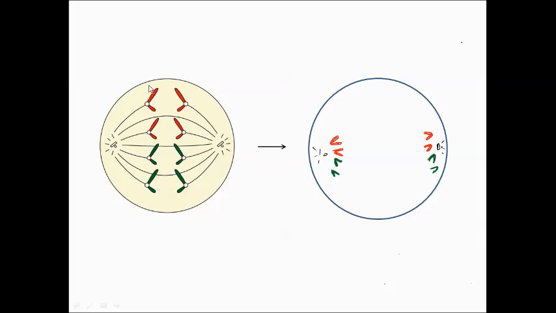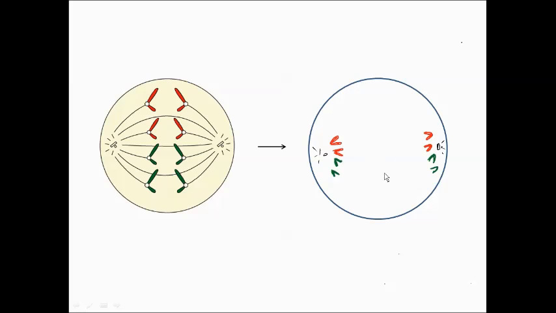So when the daughter chromosomes are pulled towards opposite poles, at the end of anaphase, we will see one group of chromosomes here and one group of chromosomes at the other side. Now notice that these 2 are identical. Similarly, these 2 daughter chromosomes are identical. These 2 are identical. And these 2 are identical. So what do we have? We actually have 2 groups of chromosomes which are genetically identical at both ends.